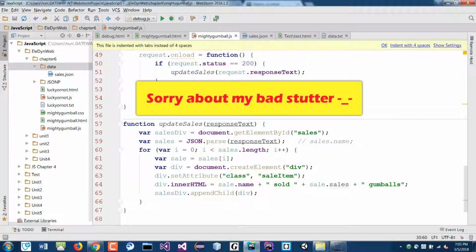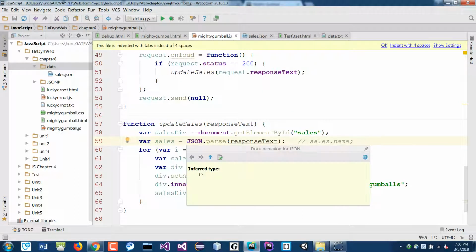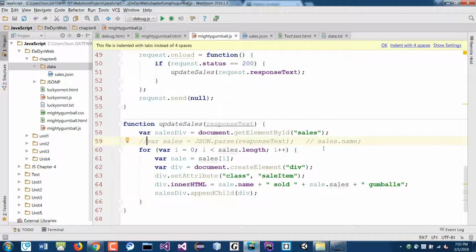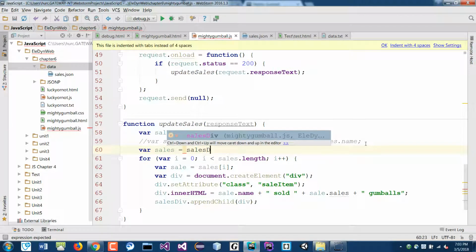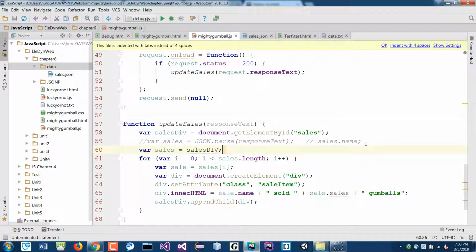Let me tell you why. If you don't parse this, if you just say var sales is equal to sales div, I mean like response text, right?